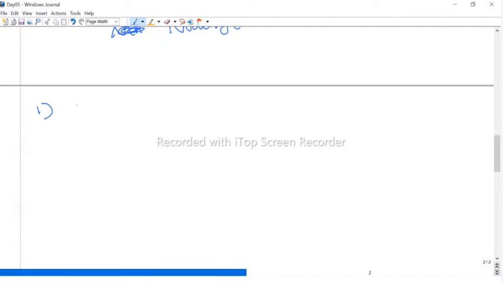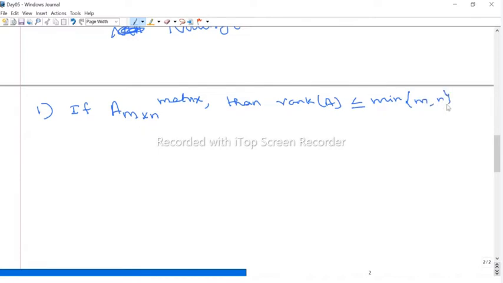First I define: suppose A is a rectangular matrix, an m by n matrix, then the rank should be less than or equal to the minimum of these two numbers. It's always less than or equal to the minimum of m comma n. So it will not go above either value. First you find the minimum of these two numbers. The rank should be less than or equal to that number. This is the first one.